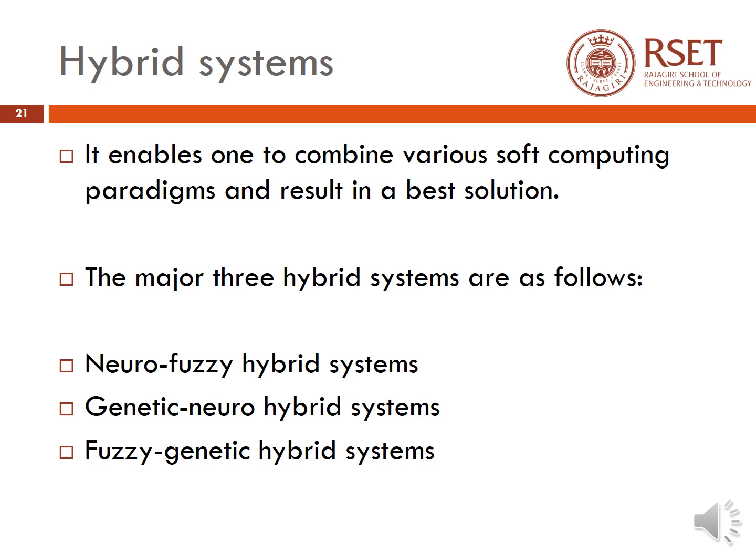The last term is hybrid systems. Hybrid systems, from the name itself we can understand, enable us to combine the various soft computing paradigms and result in a better solution. And the three major hybrid systems that are possible in soft computing are neuro-fuzzy hybrid systems, genetic neuro-hybrid systems, and fuzzy genetic hybrid systems.